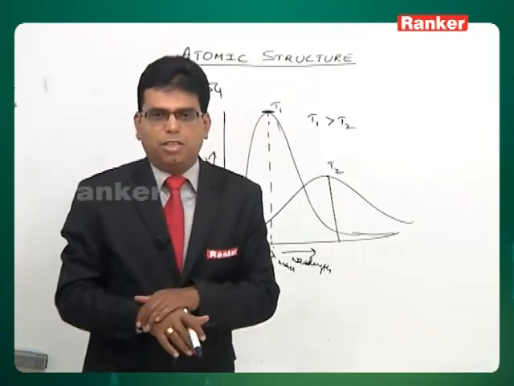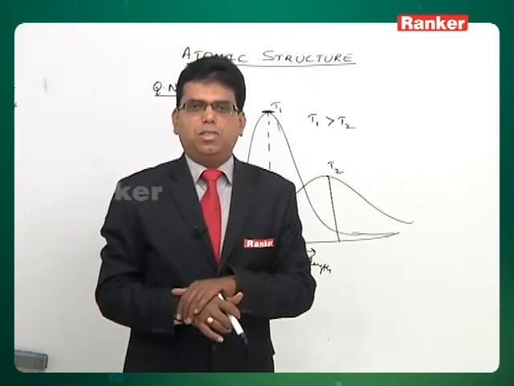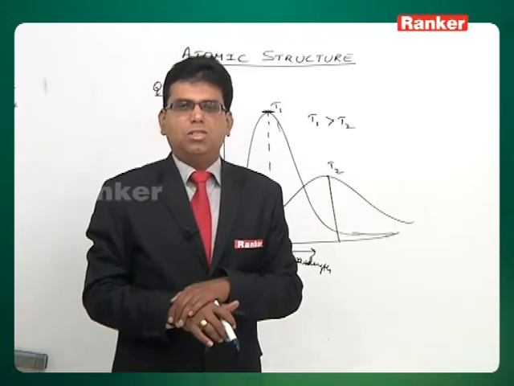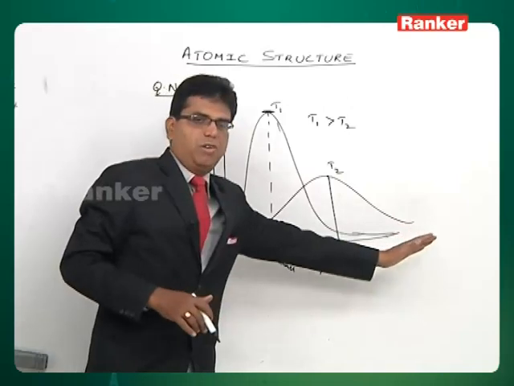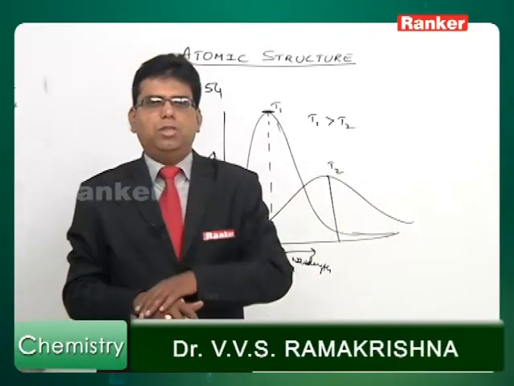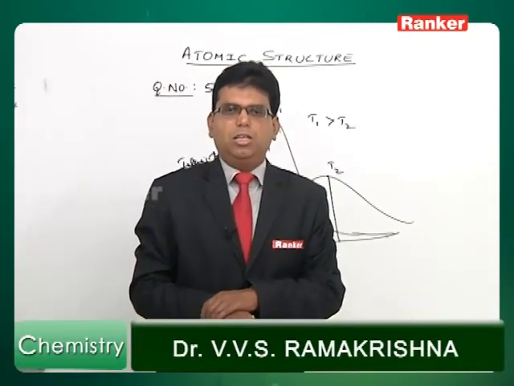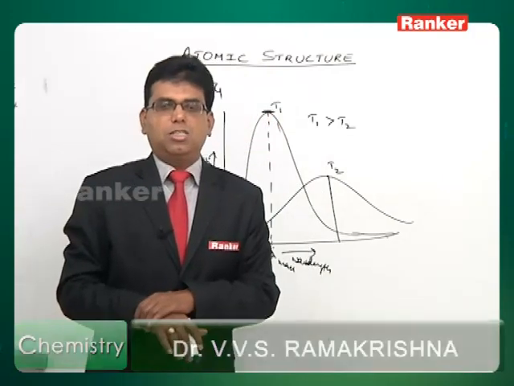Now let's see option 3. As the temperature increases, the peak of the curve of intensity versus wavelength shifts towards higher wavelength. No, it's towards the lower wavelength, not towards the higher wavelength. So it is opposite to option 1. So that's incorrect. The oscillating particle in the black body emits energy continuously.